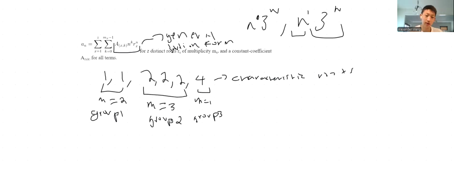If you're computing a double sum, then you can take one iteration of the outer sum first. So you have x equals 1, you evaluate that first. And also z is 3 in this case because there are only 3 distinct roots.